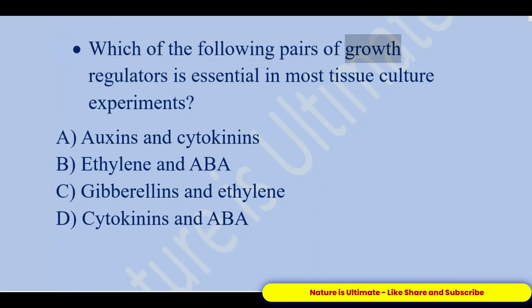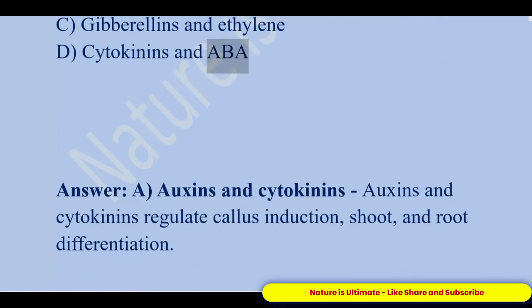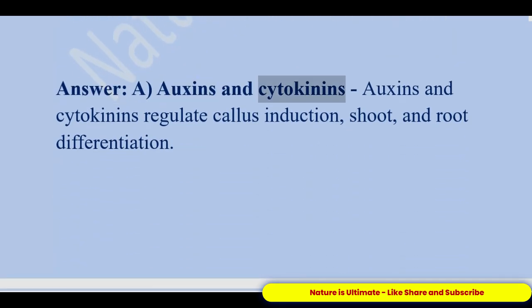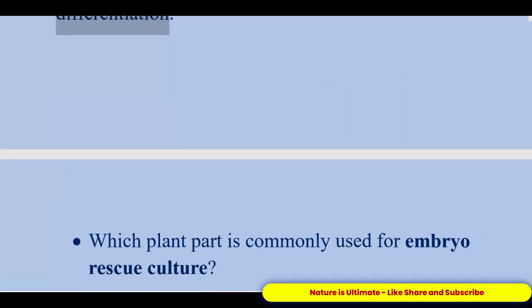Which of the following pairs of growth regulators is essential in most tissue culture experiments? A. Auxins and cytokinins. B. Ethylene and ABA. C. Gibberellins and ethylene. D. Cytokinins and ABA. Answer: A. Auxins and cytokinins. Auxins and cytokinins regulate callus induction, shoot, and root differentiation.